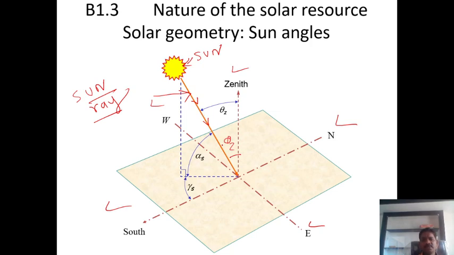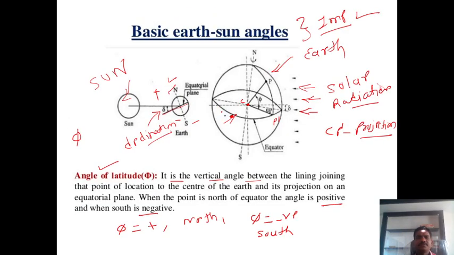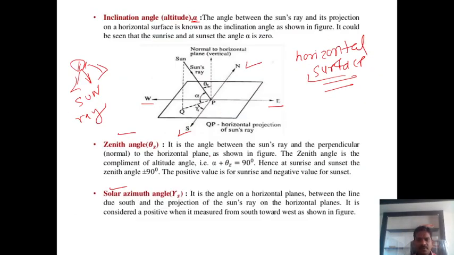The angle between these sun rays and the normal to this particular horizontal surface is called the zenith angle, and it is shown by the letter theta z. Same definition here, guys. It is the angle between the sun rays, which come from the sun, and the perpendicular or normal to the horizontal plane. This is our plane, this is the normal. This line, if you observe, is the normal to the horizontal plane, as shown in the figure.